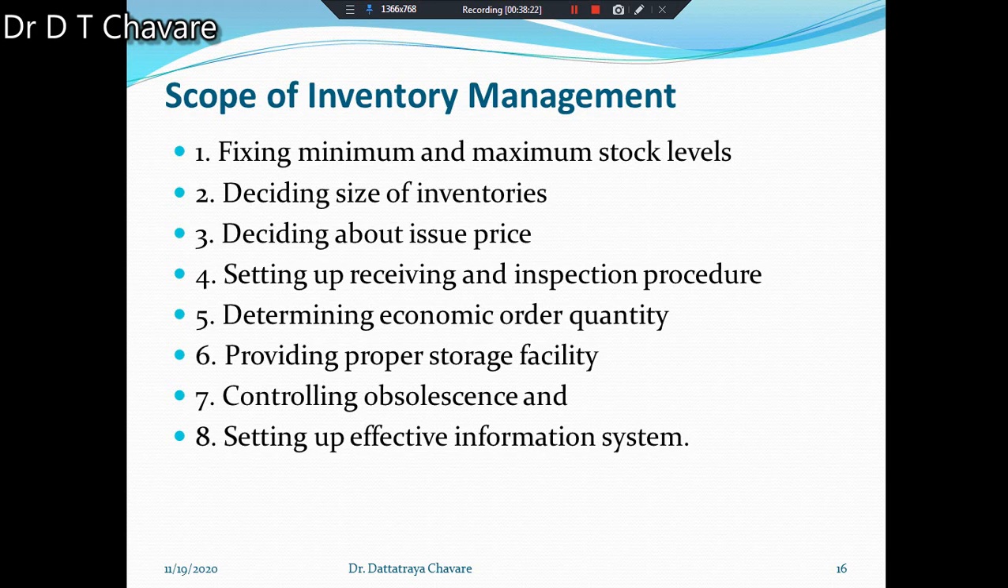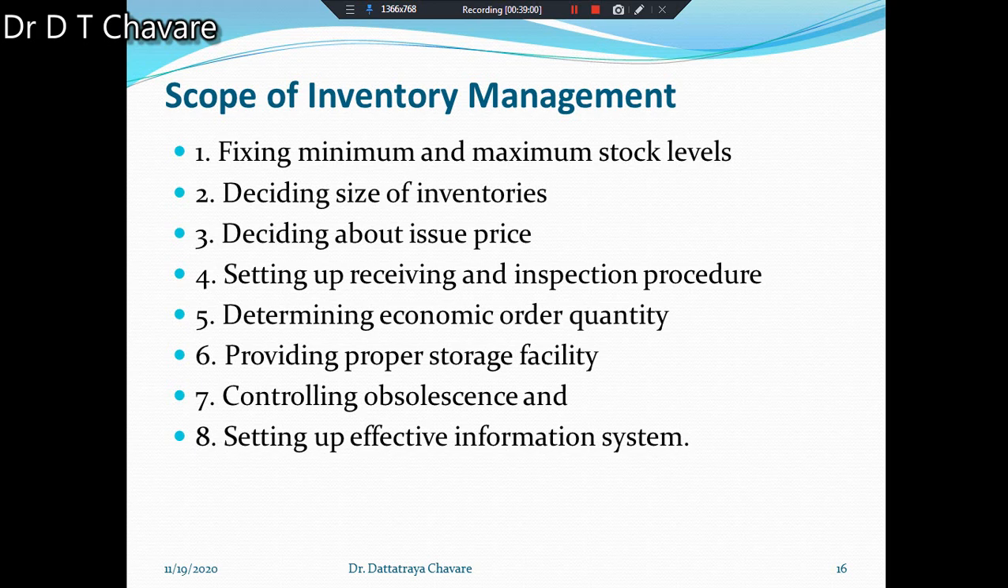Also providing proper storage facility. You have to provide proper storage facility. That storage facility should be proper. Why am I saying this? Because wherever and whenever some material is required, it should be available without wasting time. It should be available easily. Immediately that material should be available. That's why you have to provide proper storage facility, and also you have to control the obsolescence.